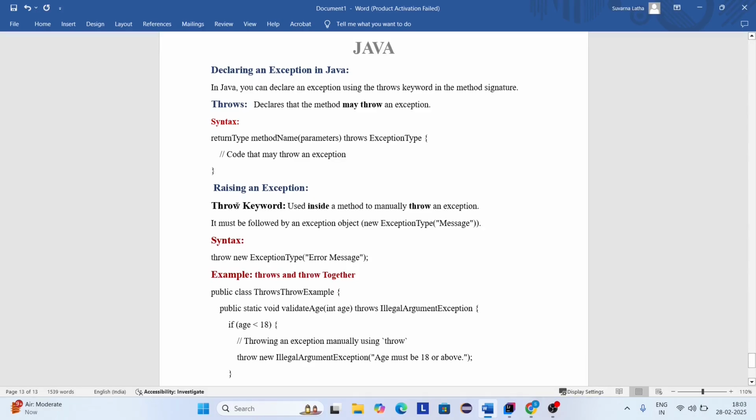How can you raise an exception? You can raise an exception using the throw keyword. Throw is used inside a method to manually throw an exception. The throw keyword is used inside a method, while throws is used in the method signature. This is the main difference.